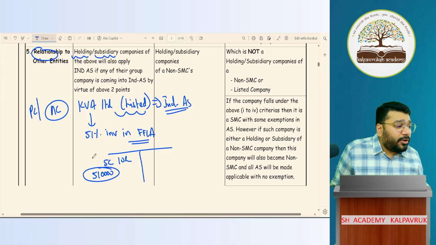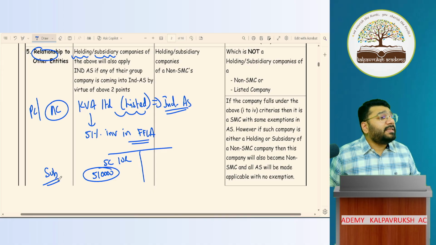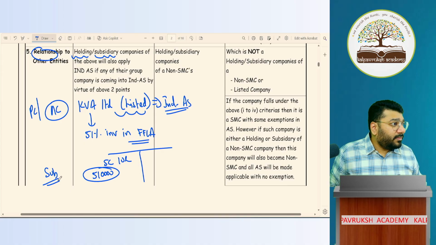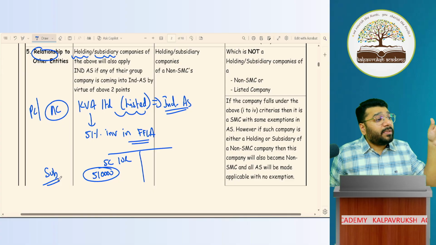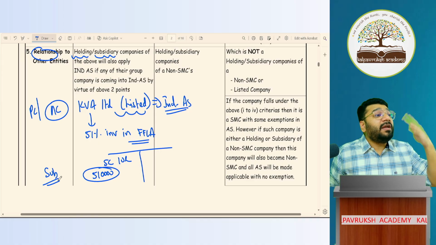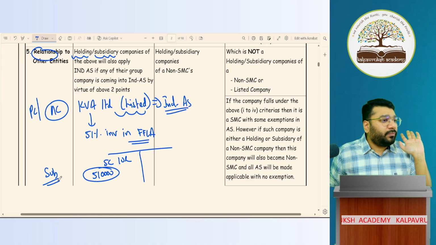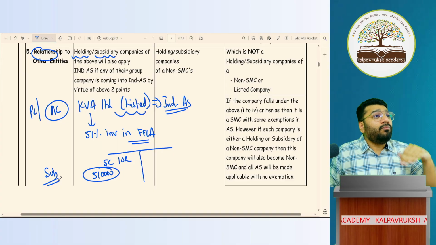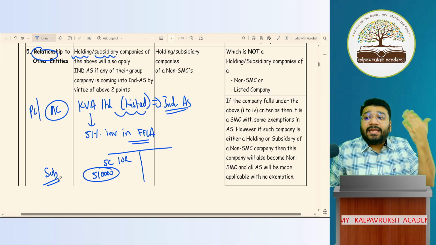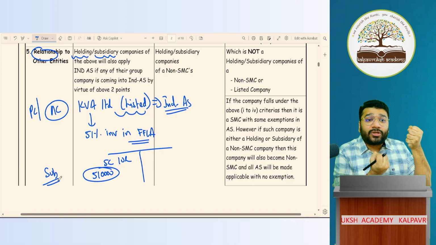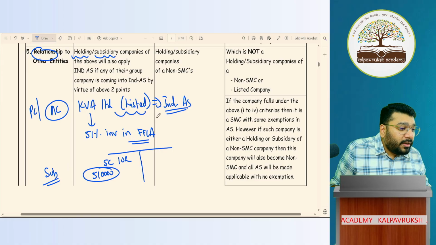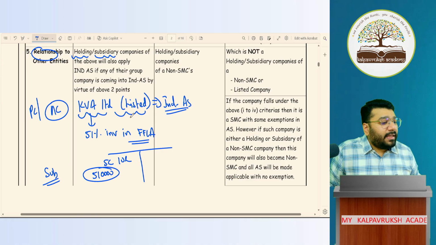And this FFLA will be called the subsidiary company. When I discuss consolidation and AS 18 related party transactions with all of you, I'll discuss in depth what the different clauses of holding and subsidiary relation are, what the different criteria are. In that, I've picked up only one criterion as of now. So if any company has more than 50% voting power in another company, the investing company is called the holding company, and the company receiving money is called the subsidiary company. Now, all of you know that KVA Limited, being a listed company, has to follow Ind-AS.